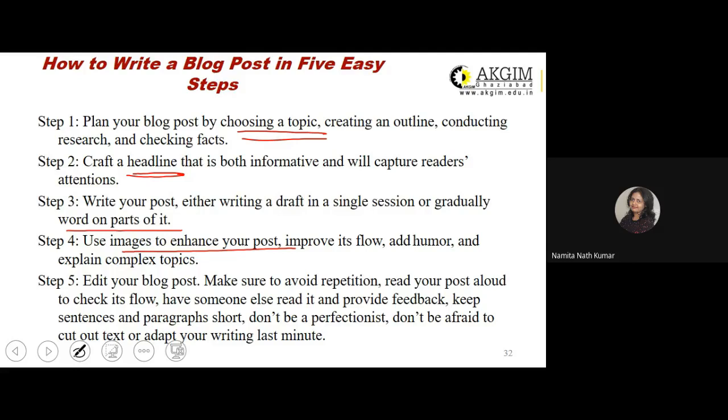At the end, you might be posting the blog at a time which may not be appropriate for the online users. So don't be a perfectionist. Everything cannot be perfect in the article that you have created. Don't be afraid to cut out text or adapt your writing at the last minute.